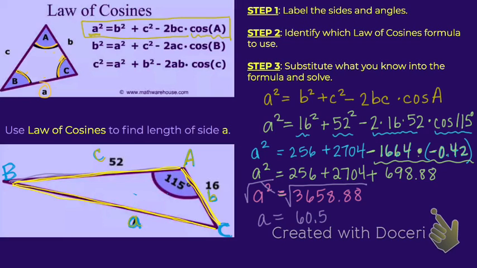If it happened to have been 20, that wouldn't have made sense, because this side is smaller than this side. It definitely looks a little bit longer. So make sure you don't miss that last step. If it doesn't make sense, you need to go back through some of these calculations and make sure you didn't make some small little mistake that made your final answer a little off.